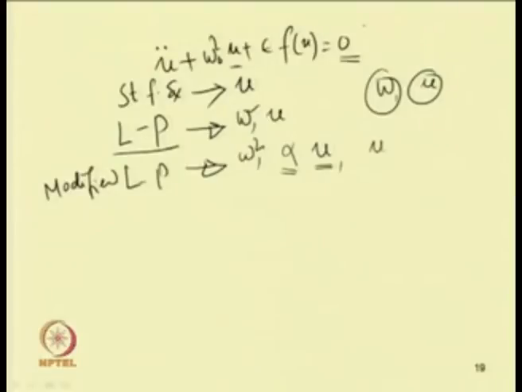This initial condition u 0 is taken to be a plus b, where a is the summation of the initial values of the odd harmonics and b contains the summation of the terms in the even harmonics. So, this modified Lindstedt-Poincare method can be used for both odd nonlinearity and even nonlinearity and up to a very high order of accuracy. The next method we have studied is the simple harmonic balance method.